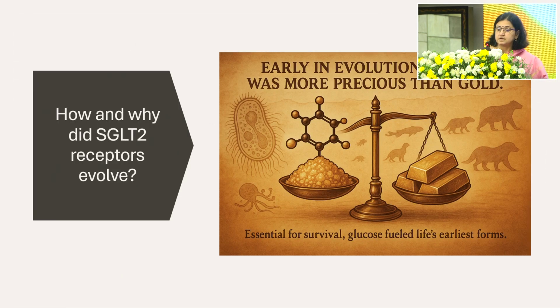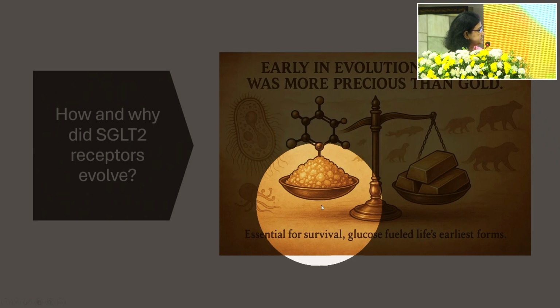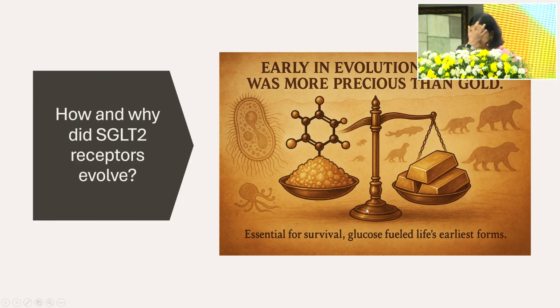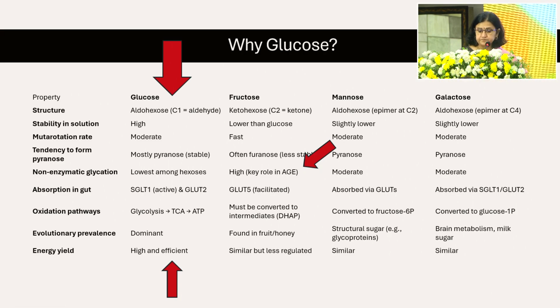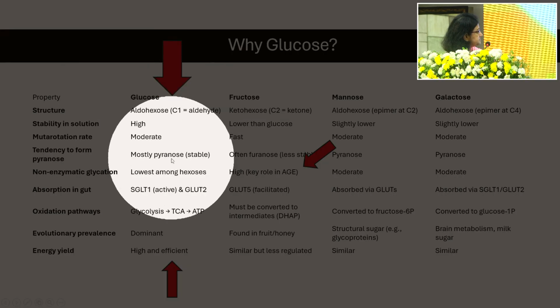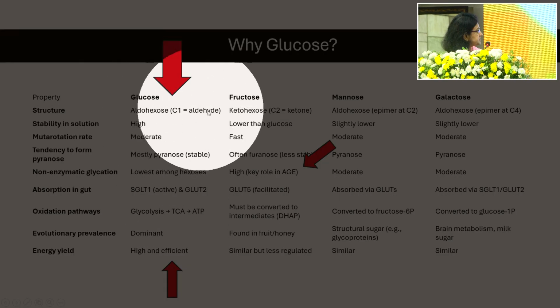That's all. Like I said, we'll start at the very beginning and talk about why SGLT2 receptors actually evolved. Very early in evolution, glucose was more precious than gold. Glucose was the molecule that was essential for survival. And interestingly, I wanted to see why glucose became the molecule of choice.